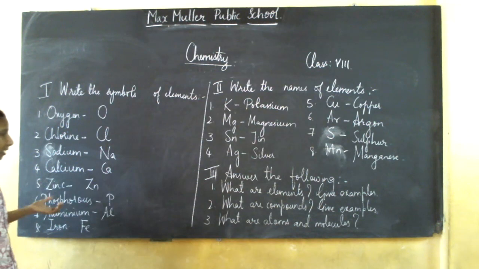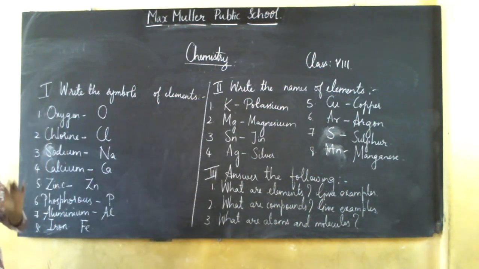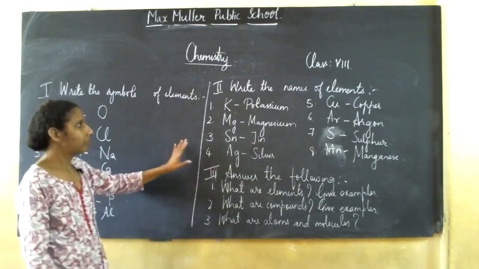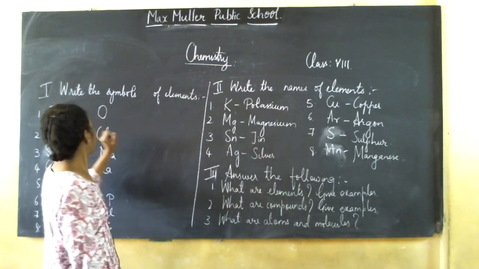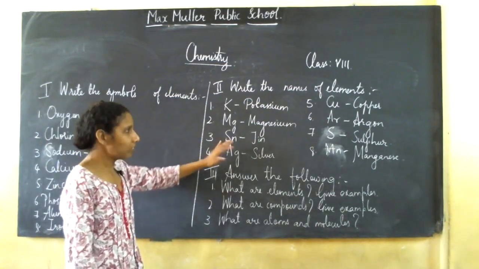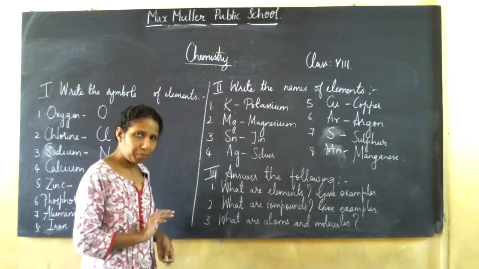But if more than two are wrong, write all the symbols that I have given, twice. Write them two times without looking. Did you understand this?